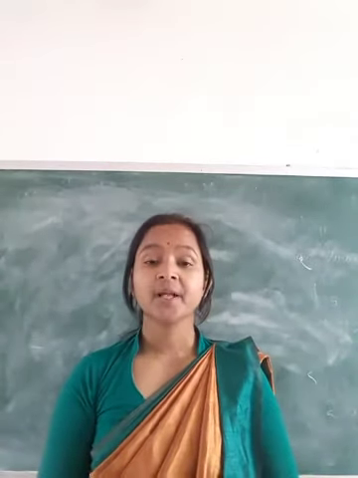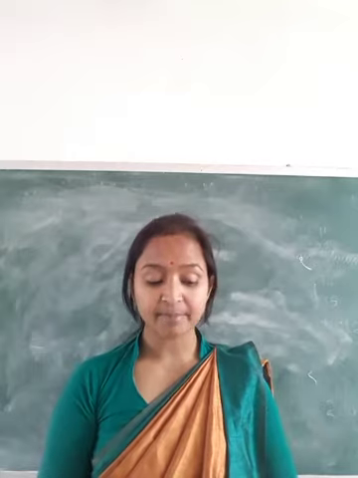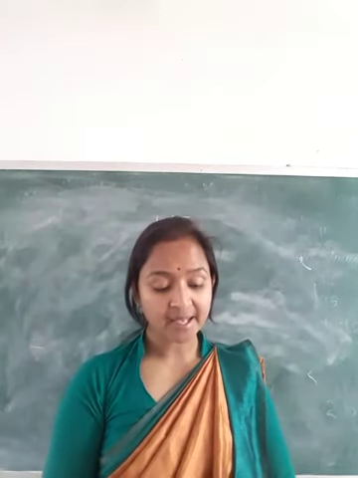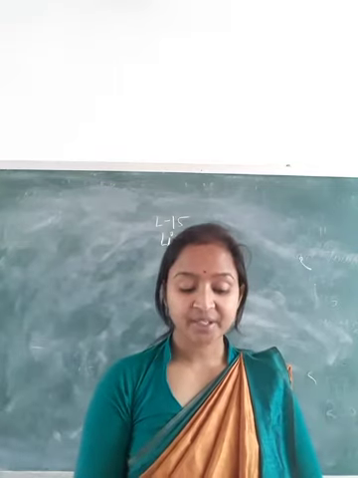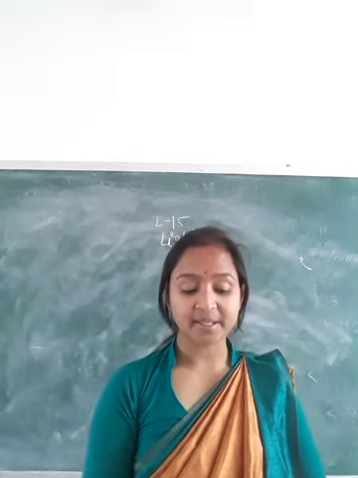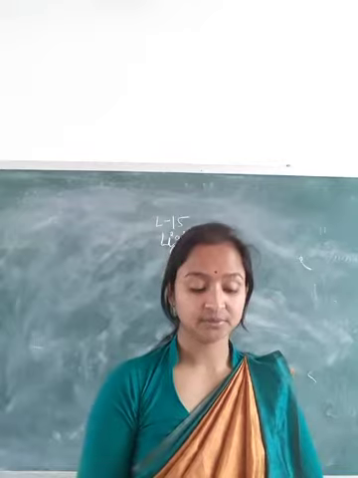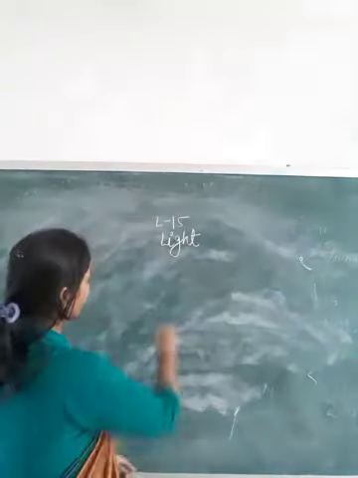A convex lens is thicker in the middle and tapering at the edges, and a concave lens is thicker at the edges and tapering in the middle. This is the convex lens.